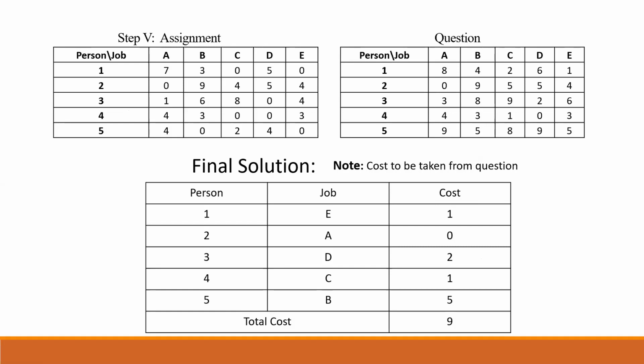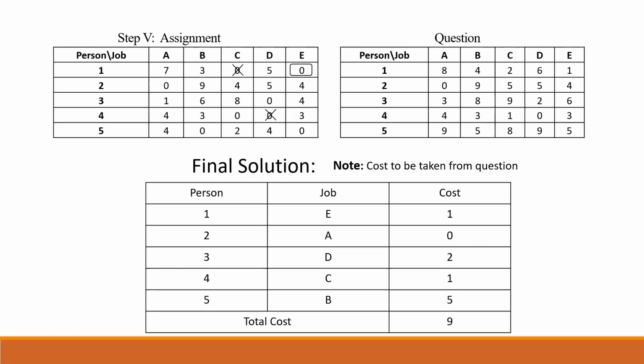Now final solution, we will write the final solution. The final solution is to be taken from the question. So I have written the assignment step as well as my question. This is the last step, assignment, and this is your question. The assignment is given: person 1, job E. So person 1, job E, cost is 1. I have noted cost 1.